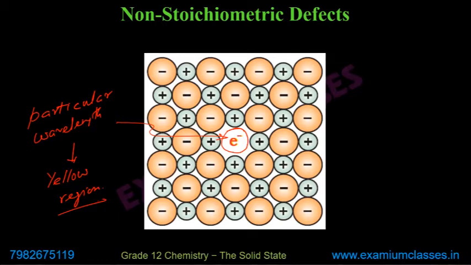How this electron remains there, I have explained: due to sodium atom vapors, the chloride, for example, present here, releases its electron and then gains an electron from sodium and forms NaCl at the surface. The electron diffuses through the crystal, and wherever it is, it imparts yellow color due to its wavelength.